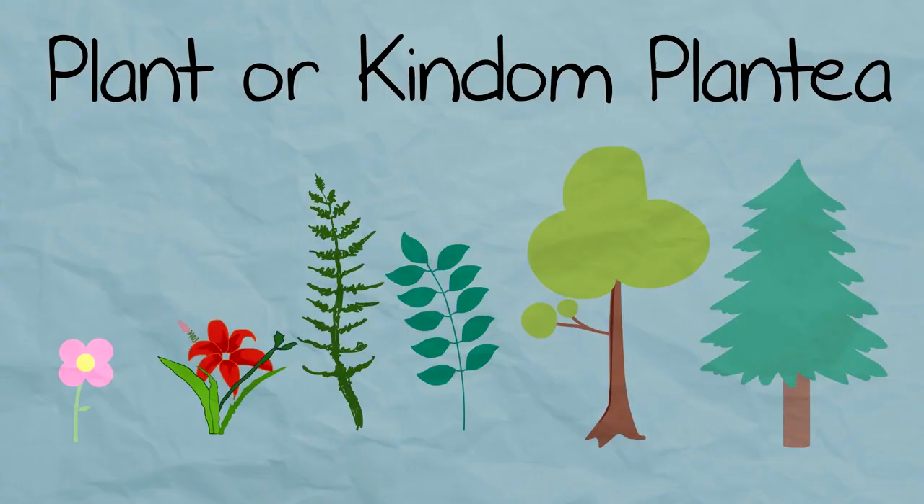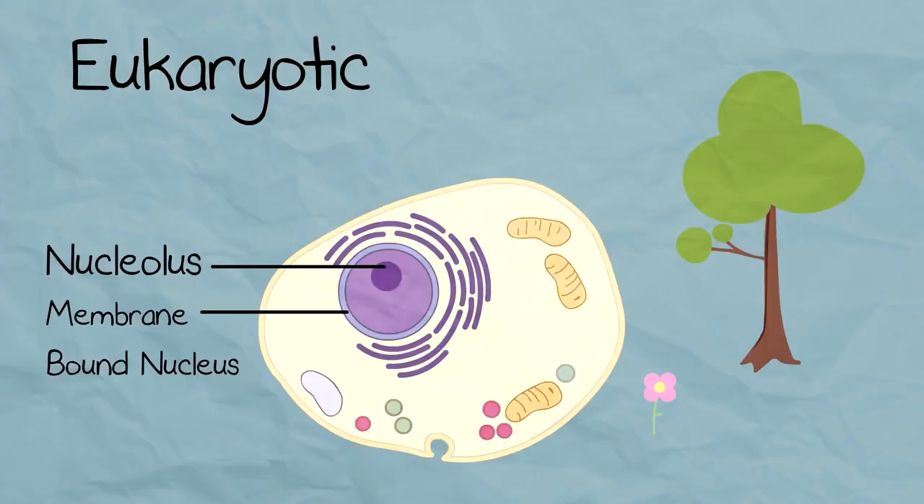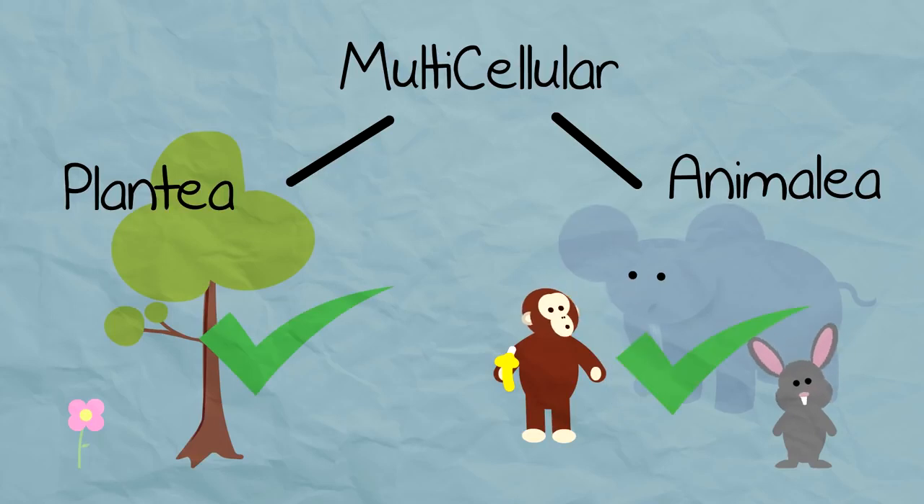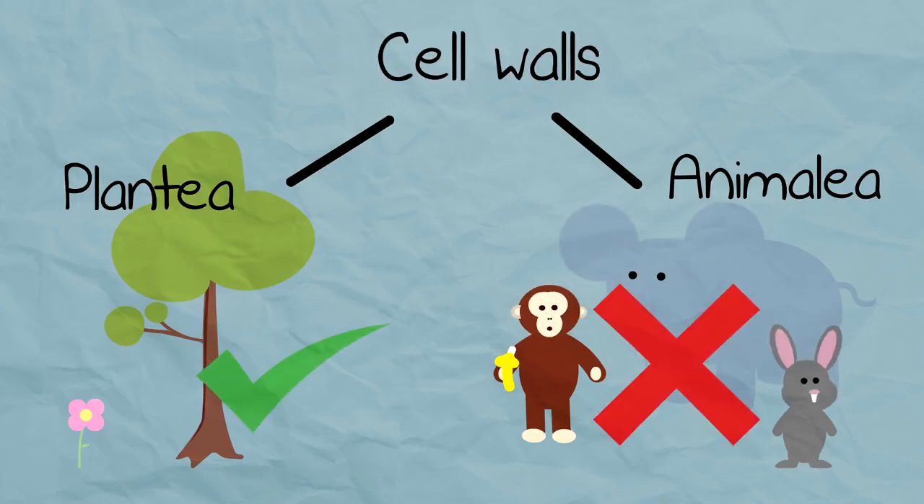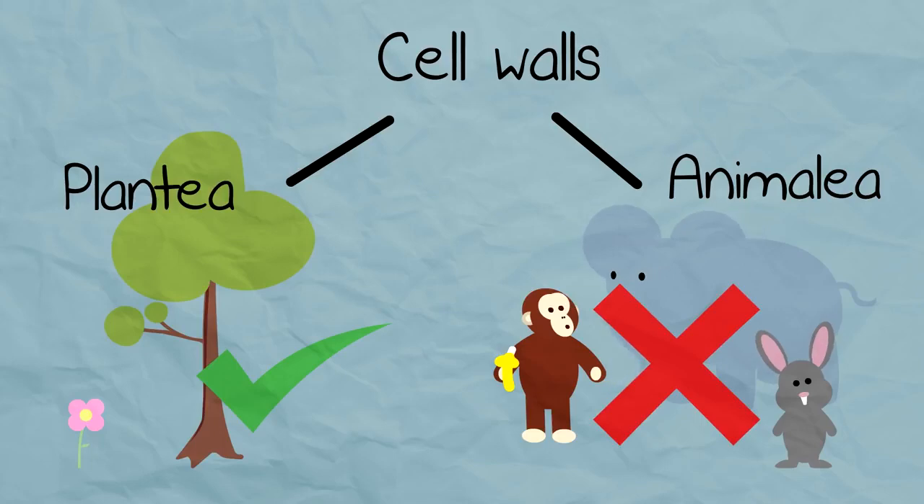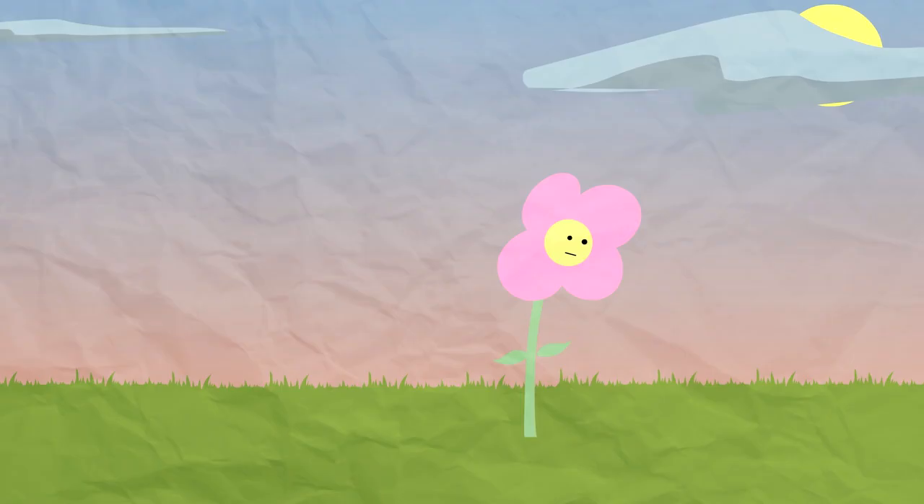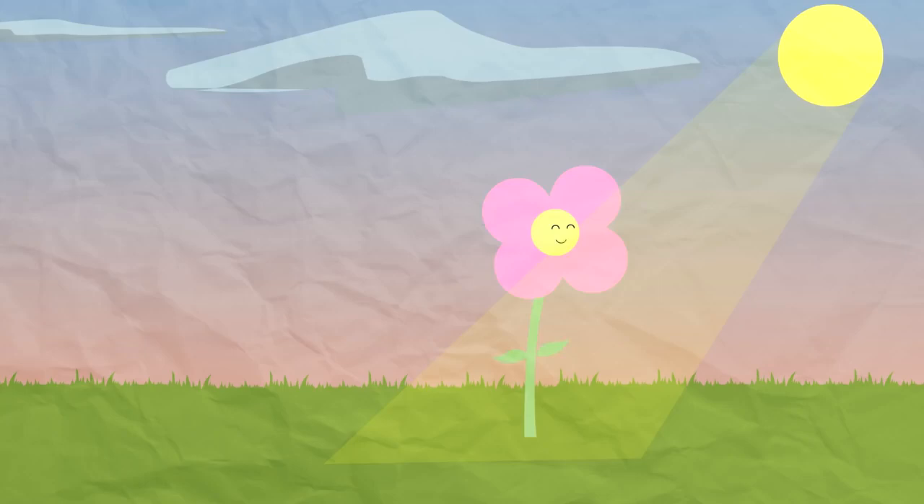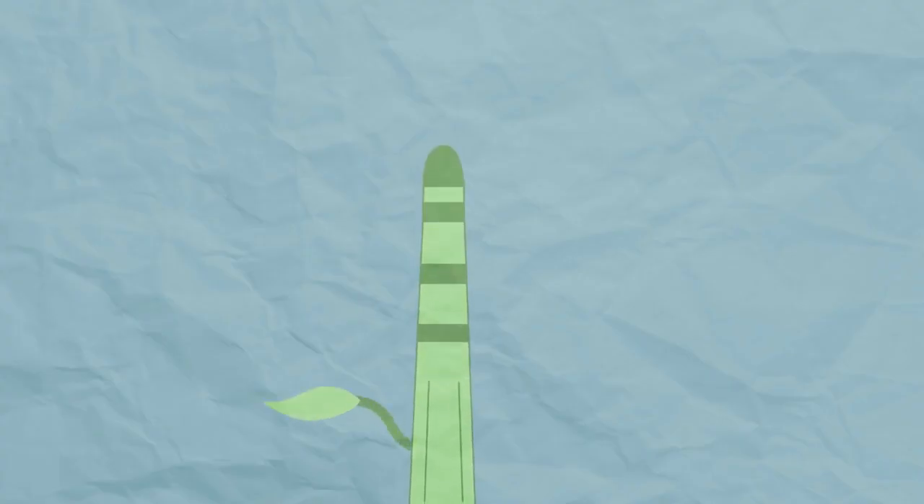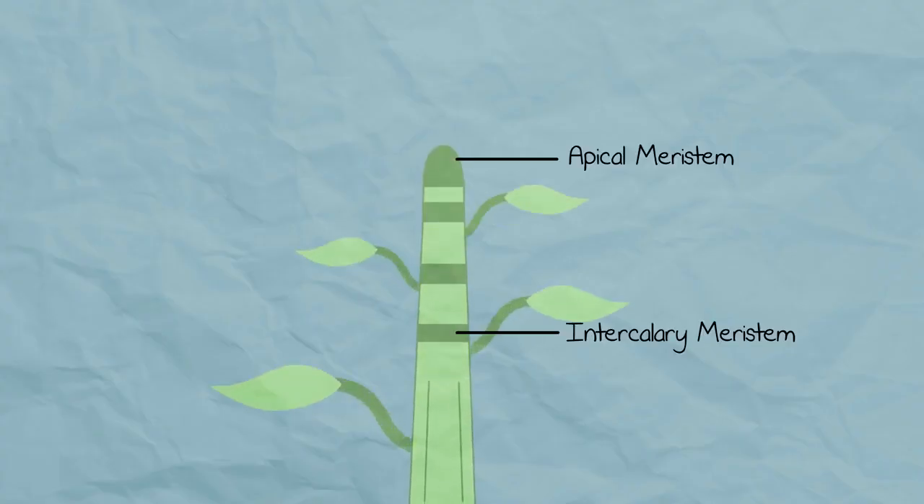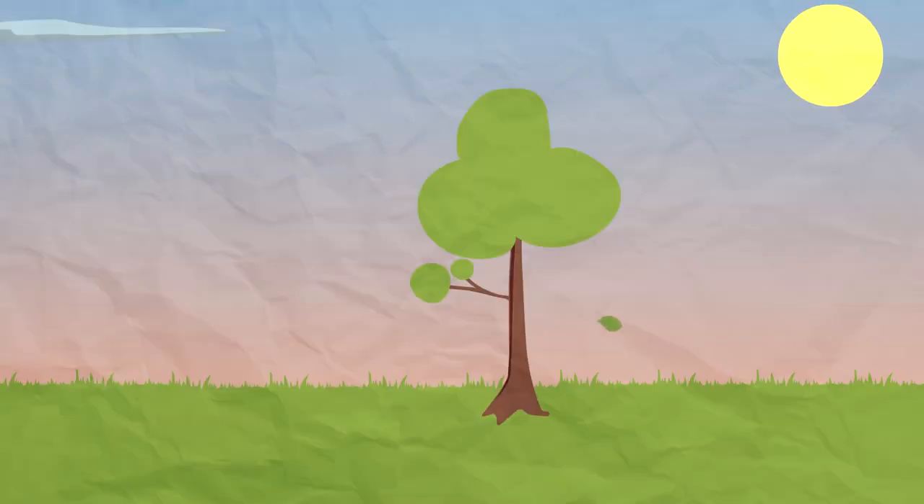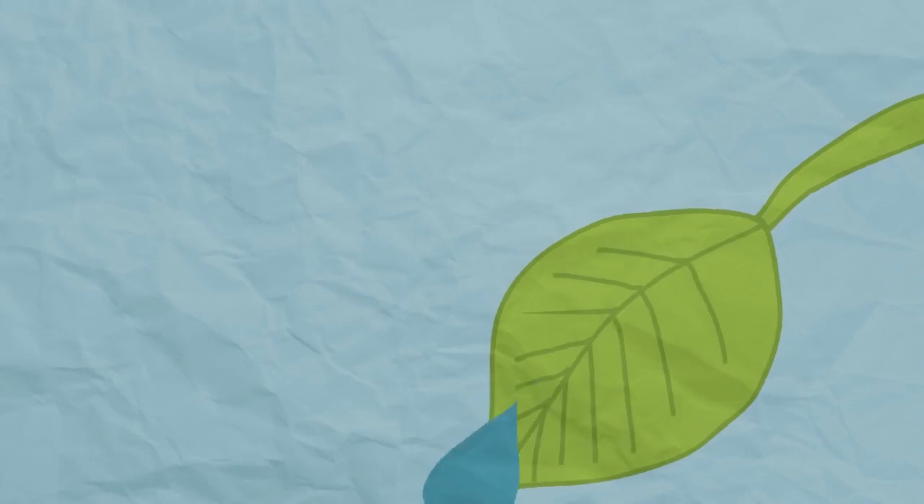Plants are kingdom plantae. They are eukaryotic and multicellular like animals. Unlike animals, they do have cell walls with cellulose in. They are autotrophic, which means they use photosynthesis to make their own energy from sunlight. Their growth is restricted to meristems, which are layers of dividing cells. They are non-motile, and they have a leaf gas exchange system and are waterproofed.